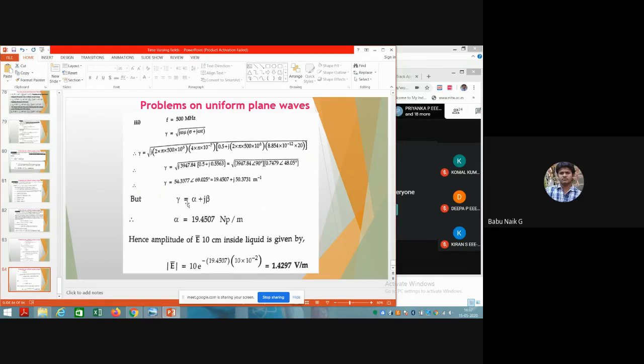For 500 megahertz, we get alpha equal to 19.4507 Nepers per meter. If you substitute into the electric field, 10 into e to the power minus alpha into d, the amplitude reduces further to 1.4297 volt per meter. That is a sinusoidal waveform.